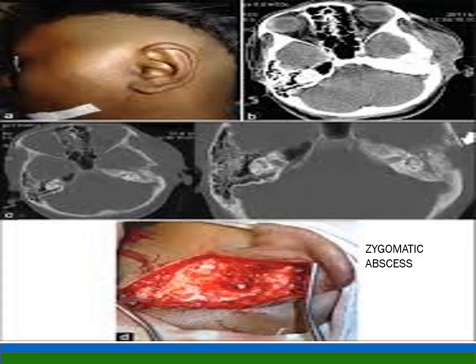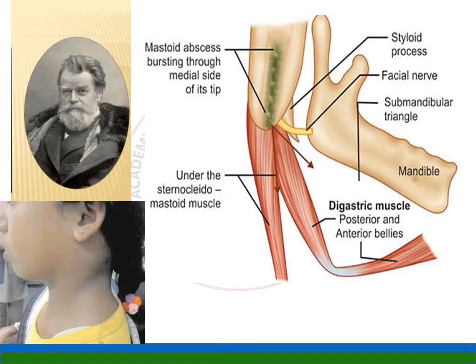And the next one is zygomatic abscess. Can you see the bony prominence over the zygomatic bone? Zygomatic abscess is an infection of the zygomatic air cells situated at the posterior root of the zygoma. Swelling appears in front of the pinna, and sometimes the upper eyelid is also edematous. Here is a case of zygomatic abscess: on the CT scan you can see the prominence of the zygoma, and the operative picture shows pus.